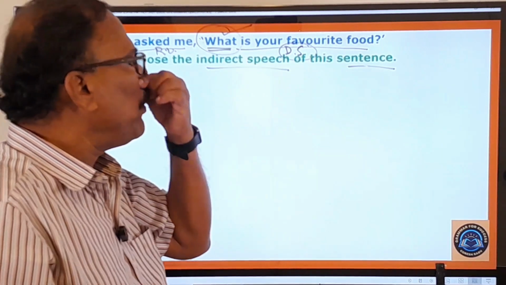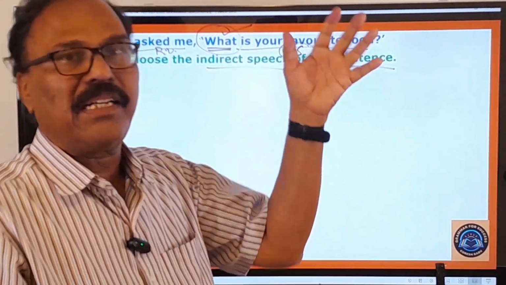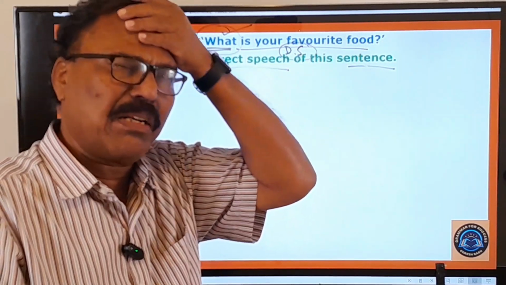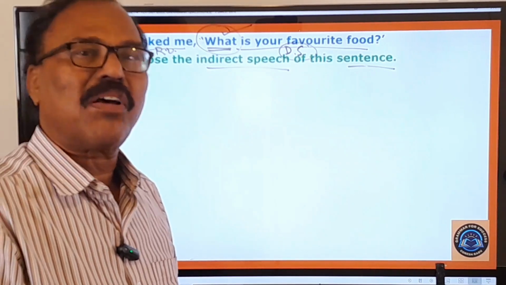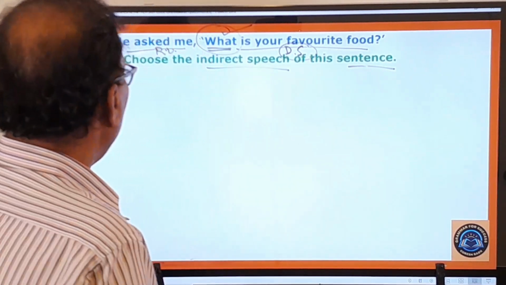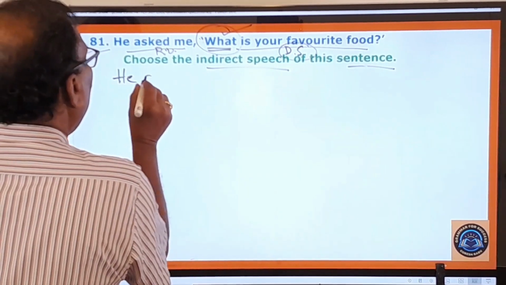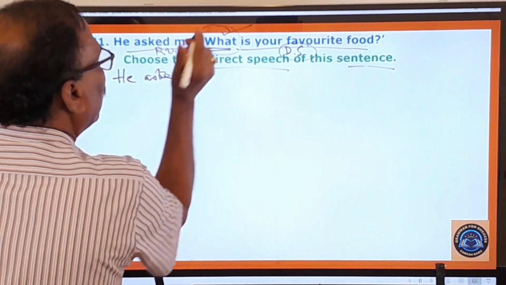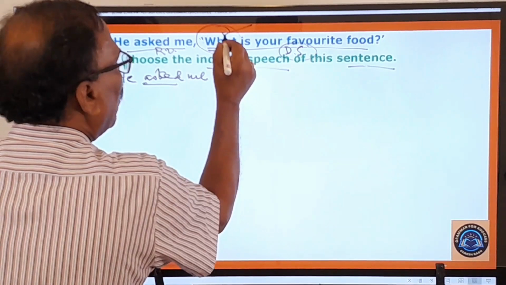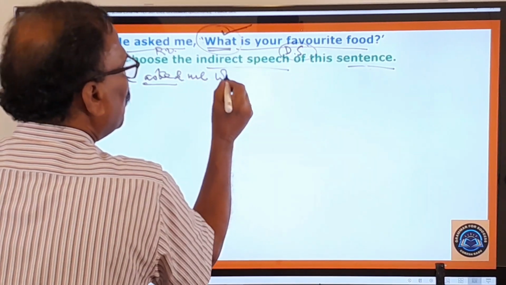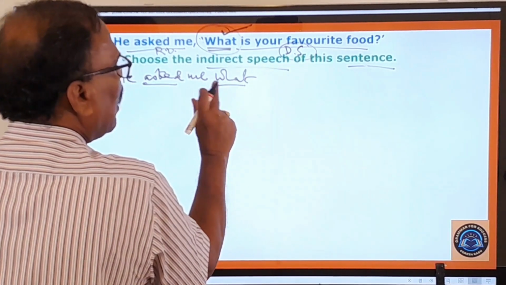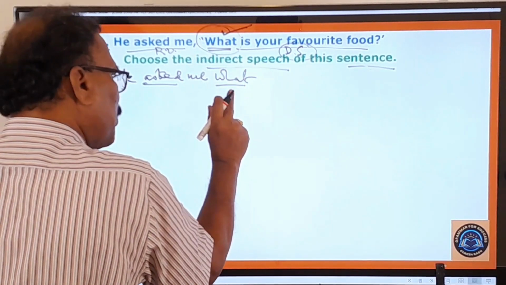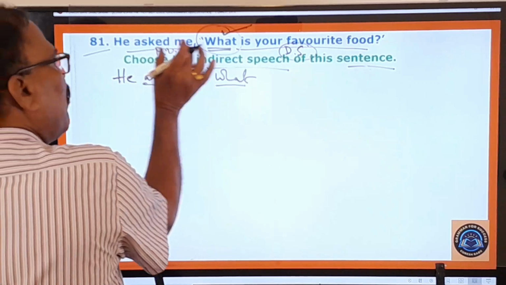So I have also made a beautiful video on direct and indirect speech. Okay, part 1, part 2, part 3, something like that. I can't just remember. Please watch those videos if at all your time permits you. Okay. And here you pay attention. He asked me. Okay, this is the reporting verb. Asked is asked. And here, whatever may be the WH word, that must be used here. Don't use that as a connecting word. Whatever the WH word used here, the same word you have to use as a connecting word between this reporting verb and the direct speech.